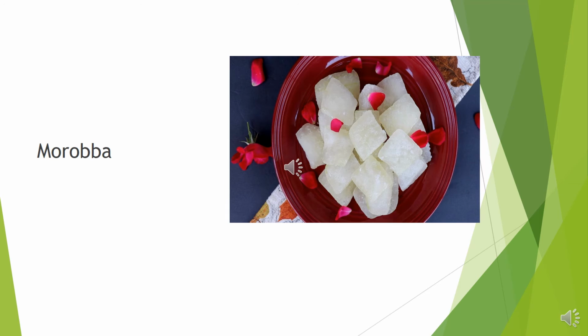Boil the pieces of fruits or vegetables. Before boiling, it is better to put the slices in lime water. Then boil the slices with sugar mixed water and keep the boiled slices overnight so that the slices will absorb sugar. Then we can keep it in a glass jar or any other container. This is all about the preparation process of morabba.